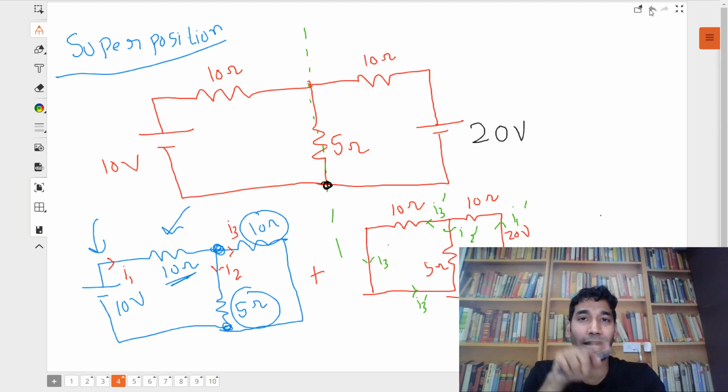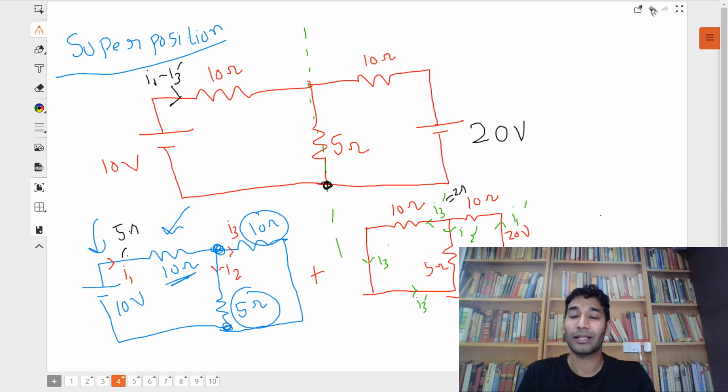Now you have to find the values of the current in each and every branch. That also is easy, current distribution. So the concept of superposition says that the final current here will be I1, which is here, minus I3 dash, which is here. So let's take an example. Let's say this value is 5 amperes and let's say this value is 2 amperes. Let's say you find it. So what is the current here? 5 minus 2, 3 amperes will come.